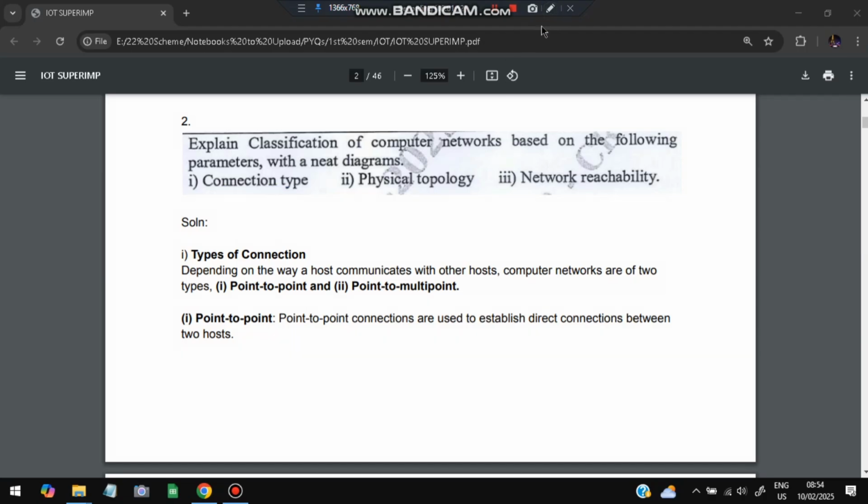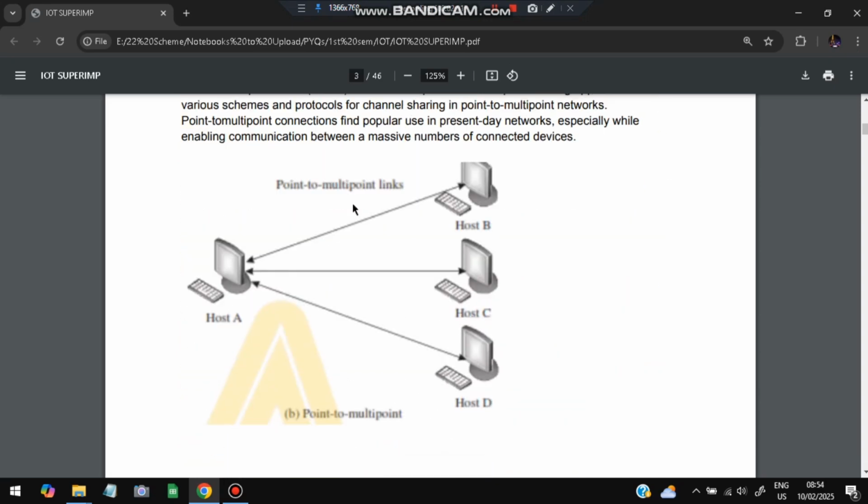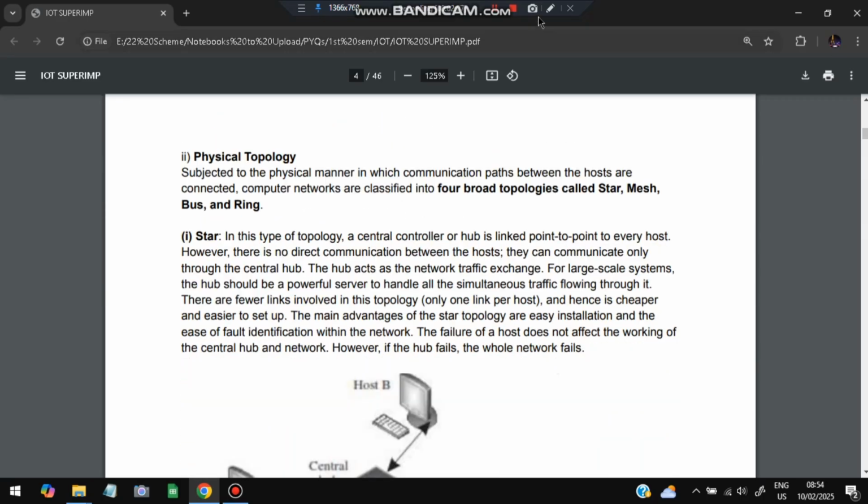By the name itself, we can understand what point to point is. Point to point is between one and another, just one link, host A to host B. Next is point to multipoint. From one host, it is connected to multiple hosts. That is called point to multipoint. Second one is physical topology. There are four basic topologies: star, mesh, bus and ring.